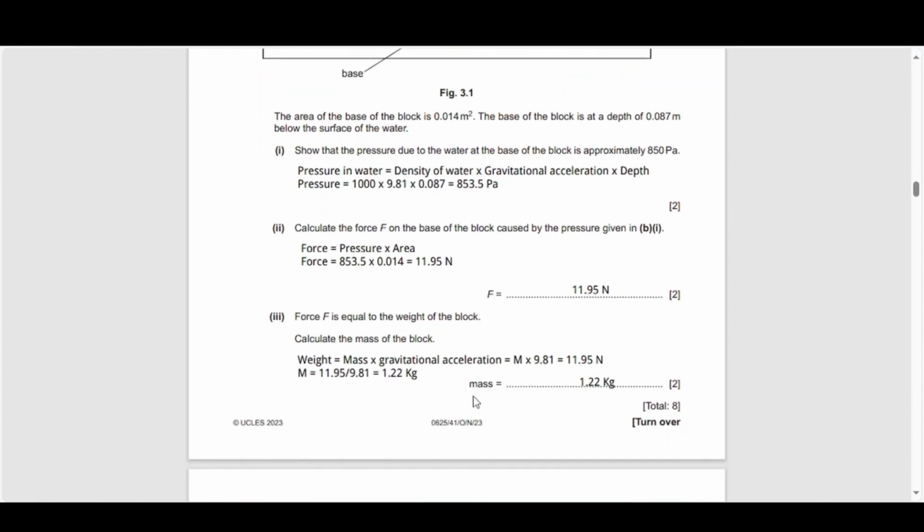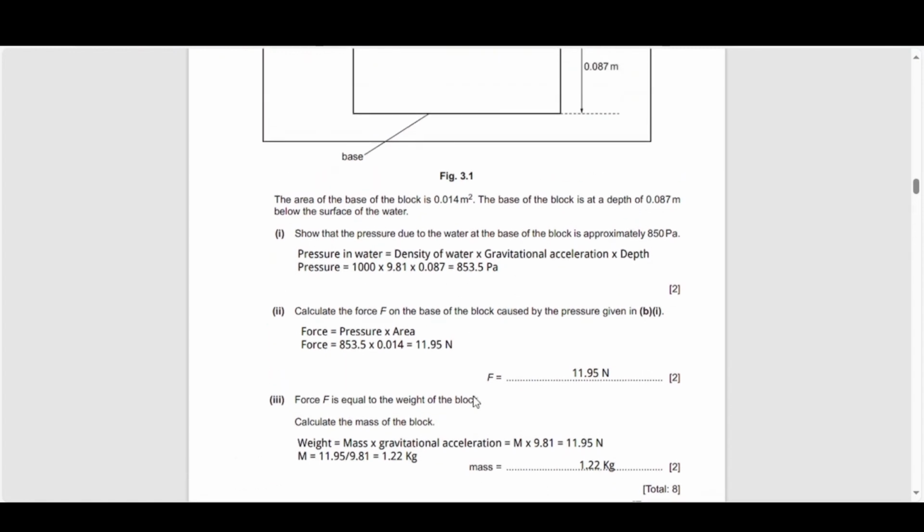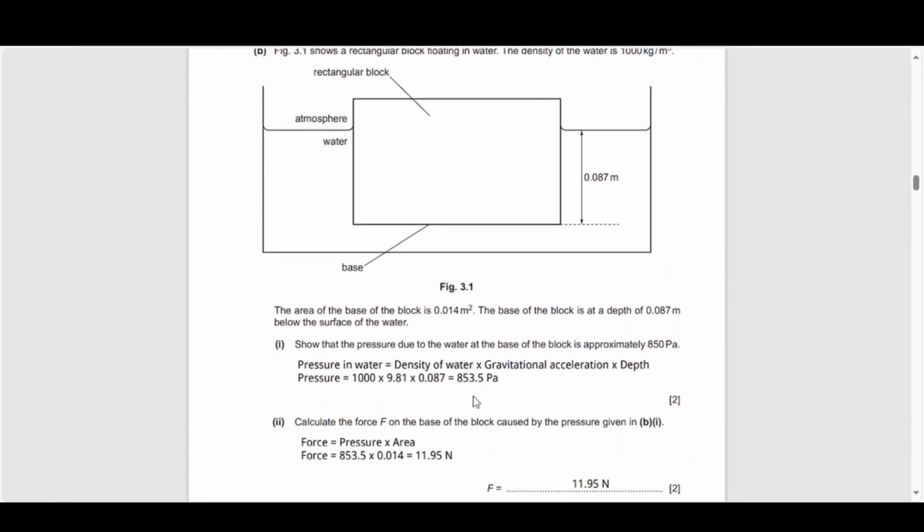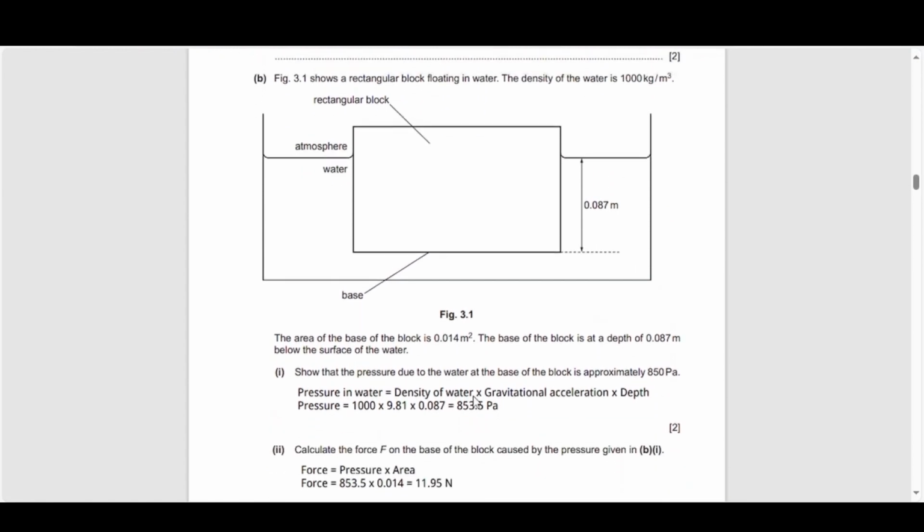The force F is equal to the weight of the block. Calculate the mass of the block. So this isn't quite from the topic that we are exploring, but it is a concept that we have covered before in the chapter on forces and motion.